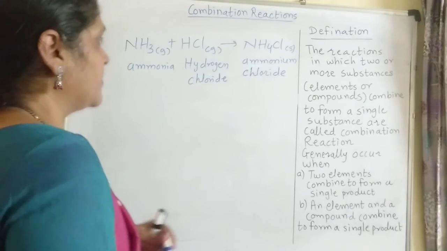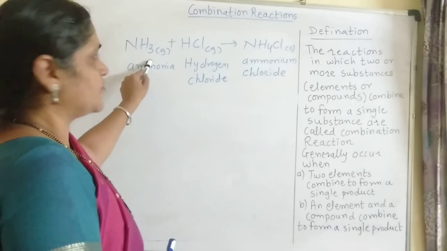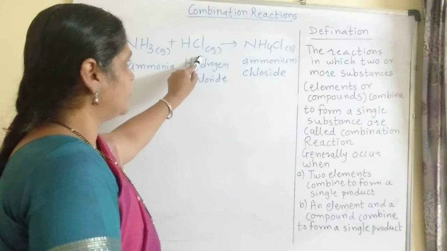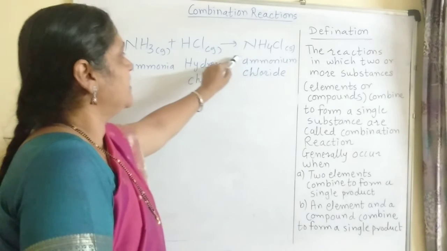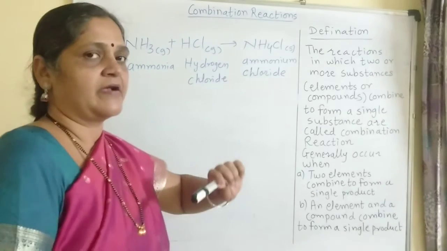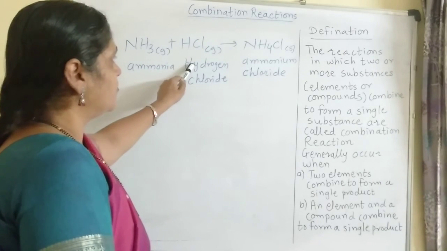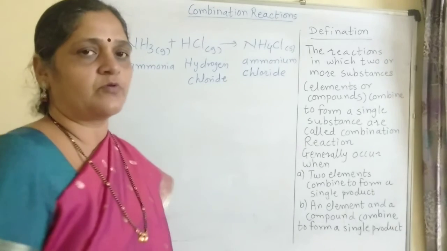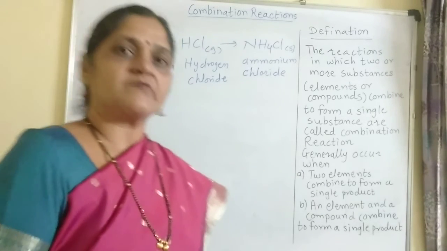Here ammonia gas is a compound, hydrogen chloride gas is also a compound, and they combine to form ammonium chloride, which is a white color solid.